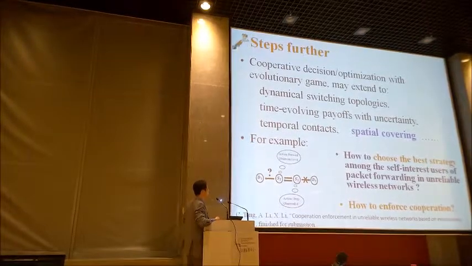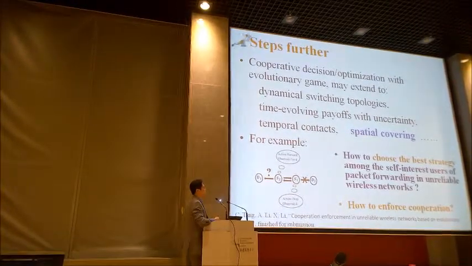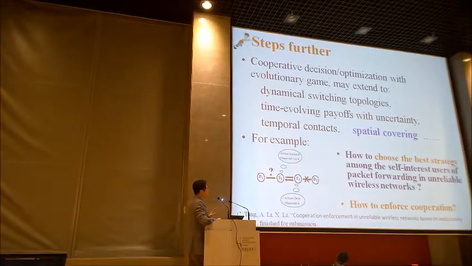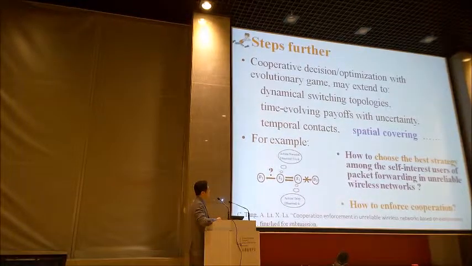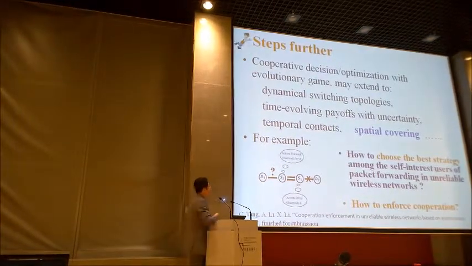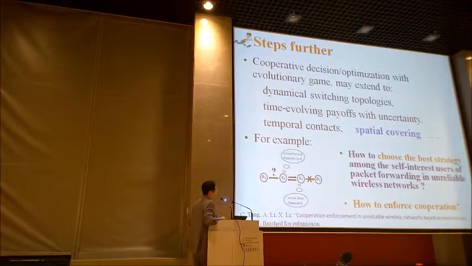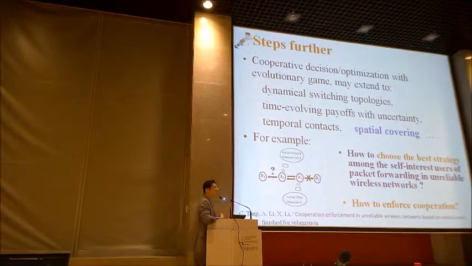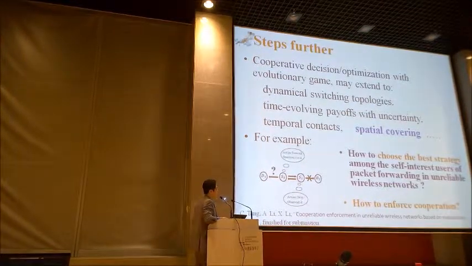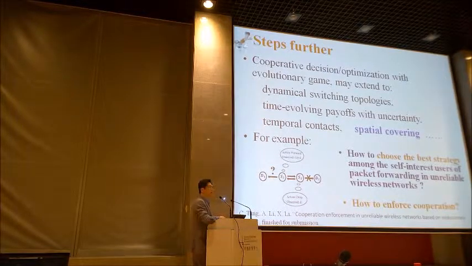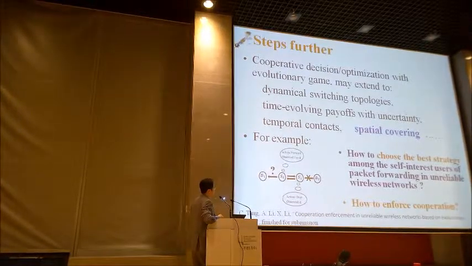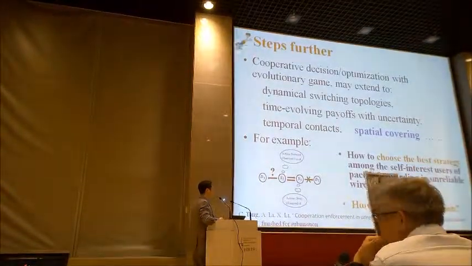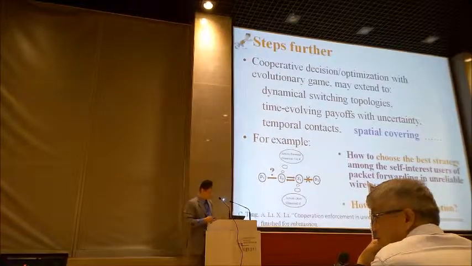So for example, two users decide whether or not to help forward the packet for another one. So this is peer-to-peer. They may decide to forward and also decide to drop the packet. However, we should design a cooperation mechanism so that the final information and packet throughput performance are optimal. On the other hand, we assume that each user makes the decision by themselves. So this work has been finished, and will be submitted very soon.